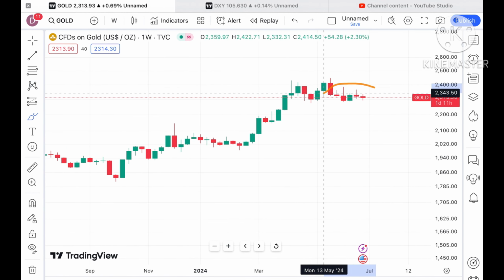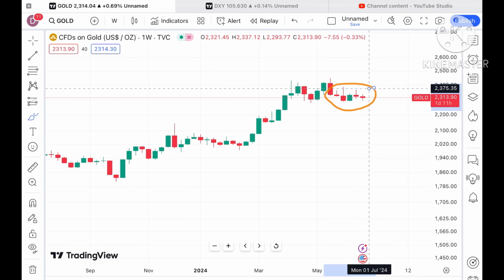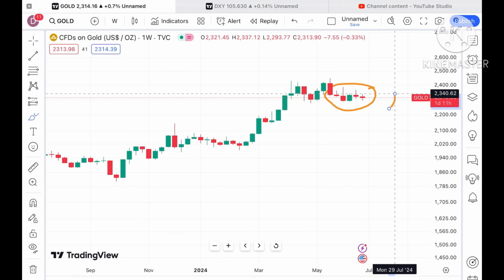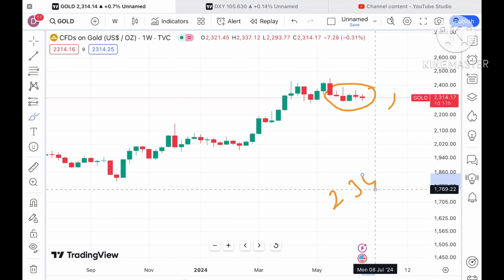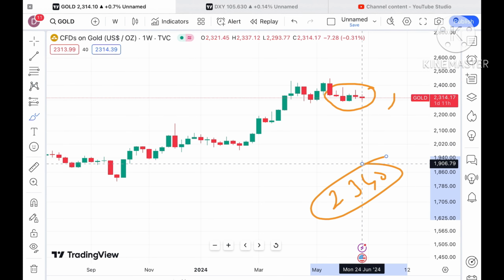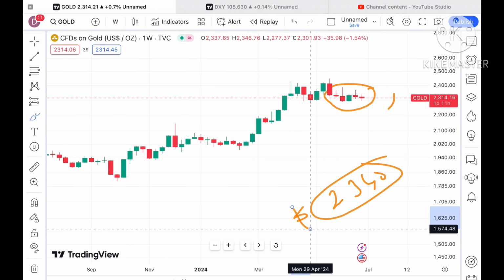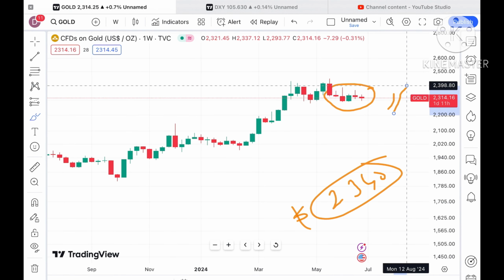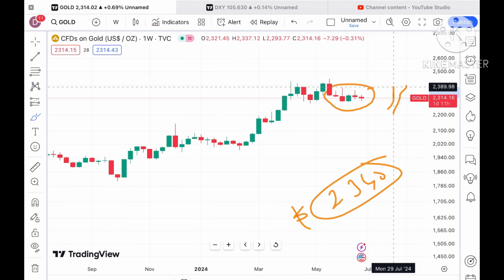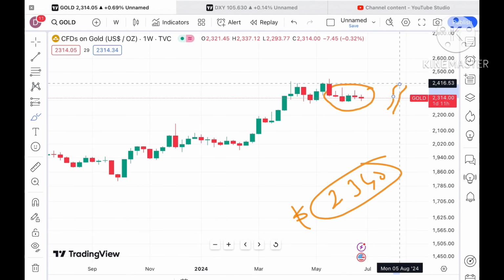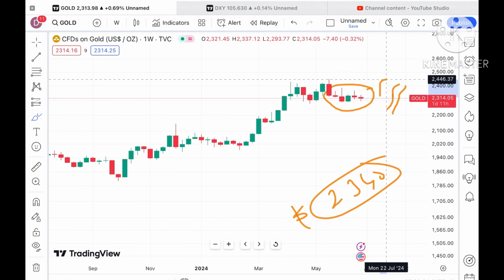This is the zone where the price has been moving for so long. If the price starts going above a level of around 2340, the probability is very high that it can go further upside because this level is already tested. So chances are high it will cross a level of around $2398, and then a probability of crossing 2416 will be there, and then further upside movement towards a level of 2452.